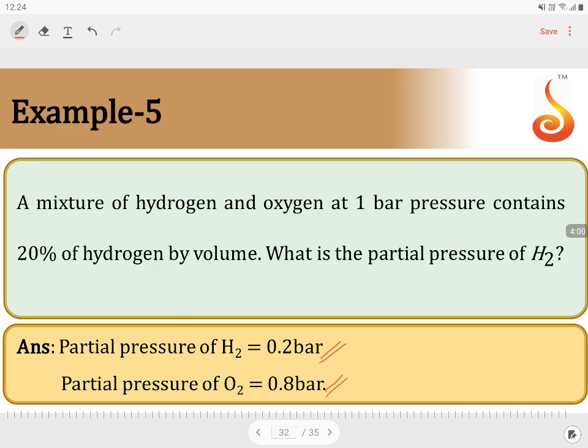So the only hint in the question is that volume fraction is assumed as the mole fraction because the experimental conditions are carried out at constant temperature and the pressure of the mixture is constant. So we can go with this particular calculation.